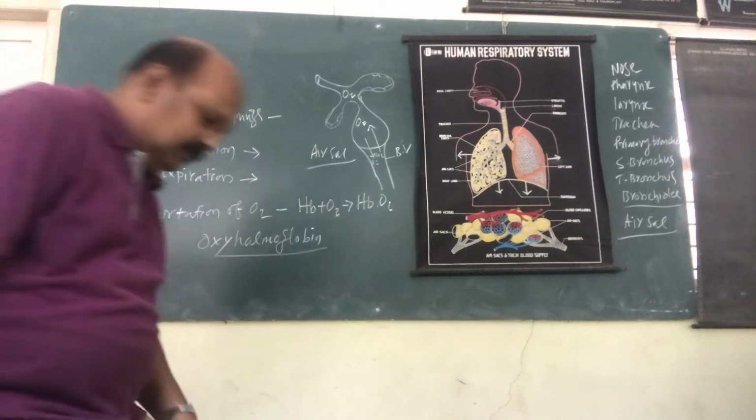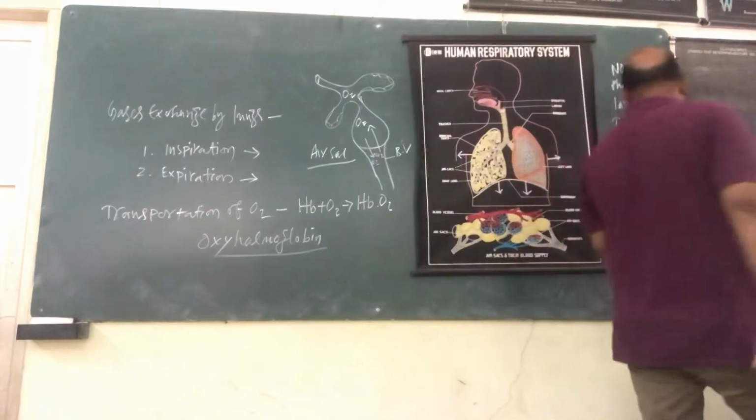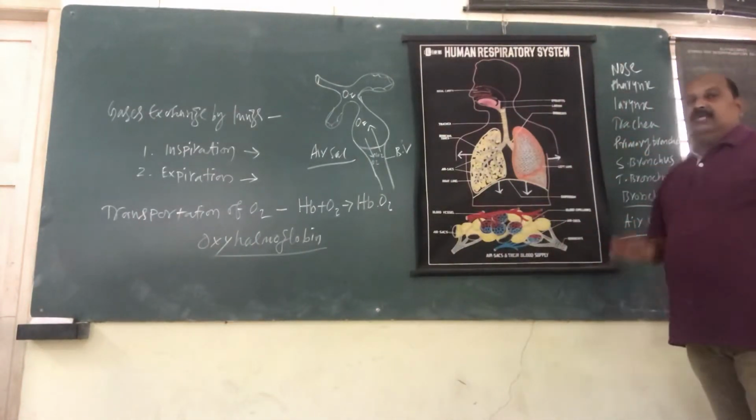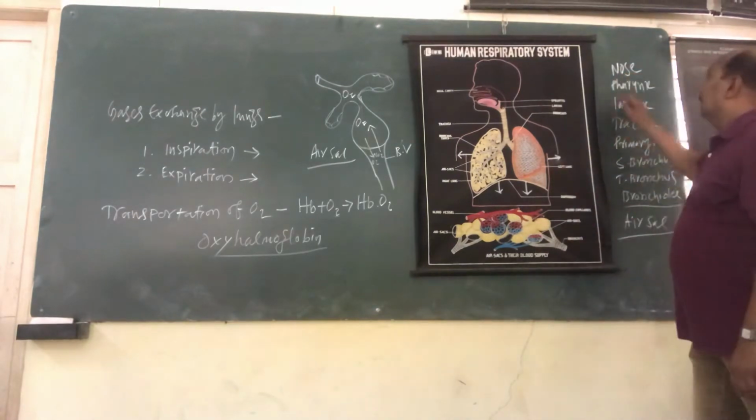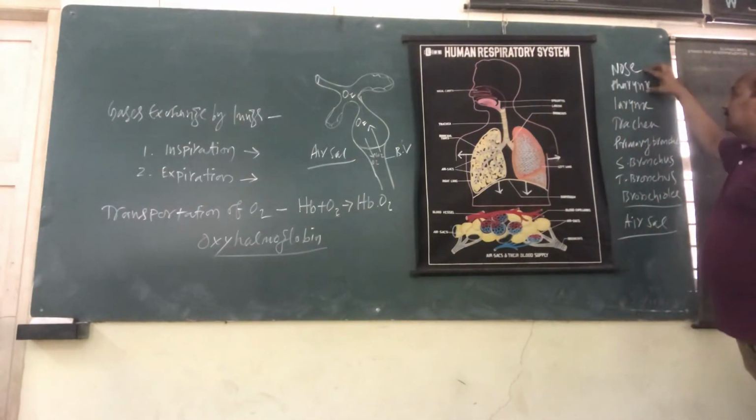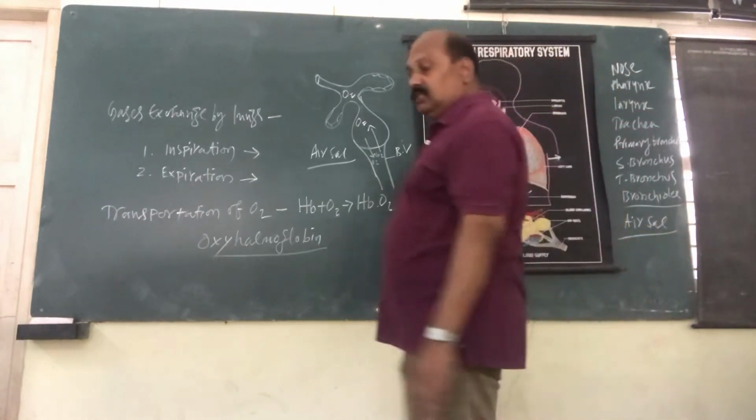Hello everybody, in this class we will discuss the human respiratory system. Please observe the chart. The major parts of the human respiratory organs are: number 1, nose, pharynx, larynx, trachea, primary bronchus, secondary bronchus, tertiary bronchus. The smallest bronchi are known as bronchioles, and finally air sacs. So these are all the major parts of the human respiratory organs.